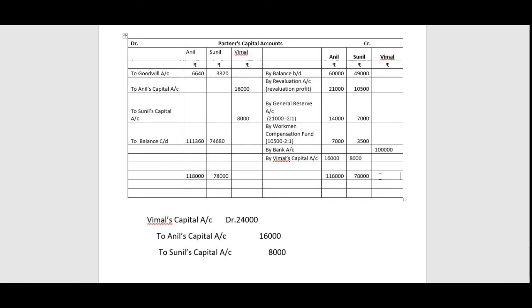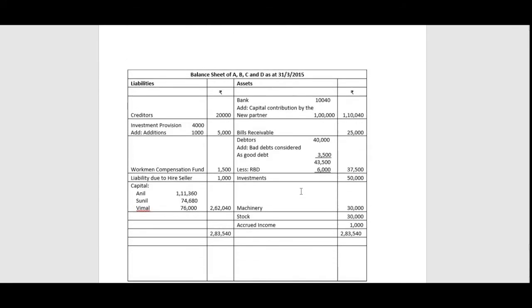Next, Vimal's capital account total is 1 lakh, and the balance is 76,000. Okay, so we have got the closing balance in all the capital accounts. Next is your balance sheet.